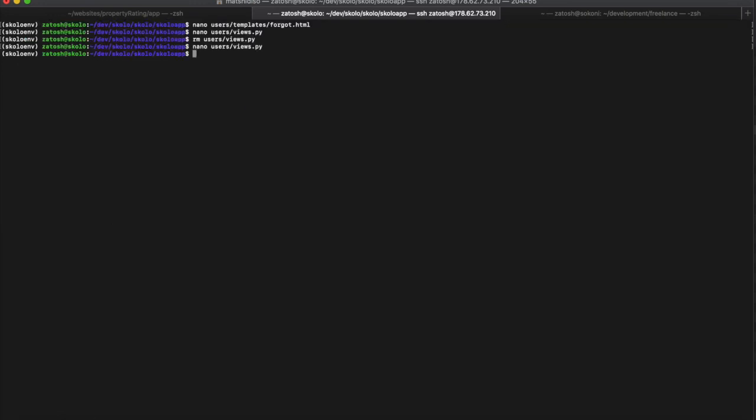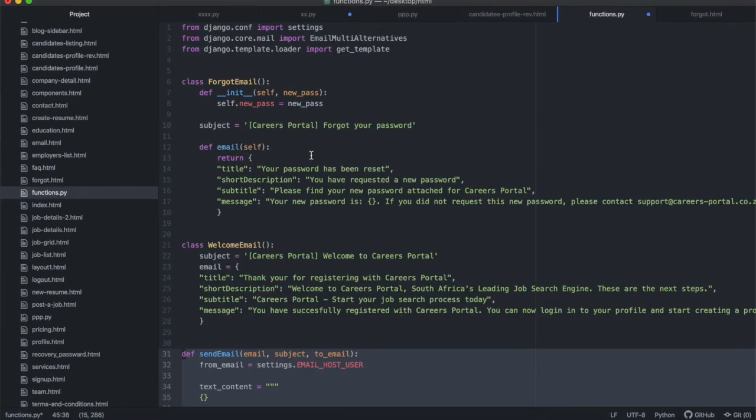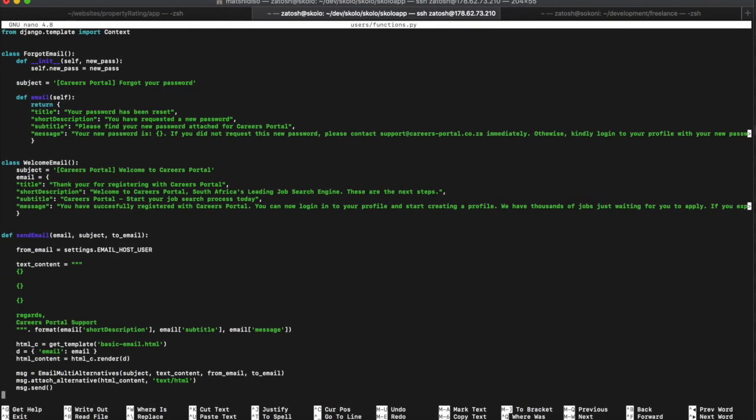And then the other thing that you want to do is to say nano users, and then functions.py. You want to now enter that functions file, all right? So nano users functions.py, and then you're basically just going to go in here and copy this whole functions file as it is, and then paste it in there, all right? And then you're going to say Control X.